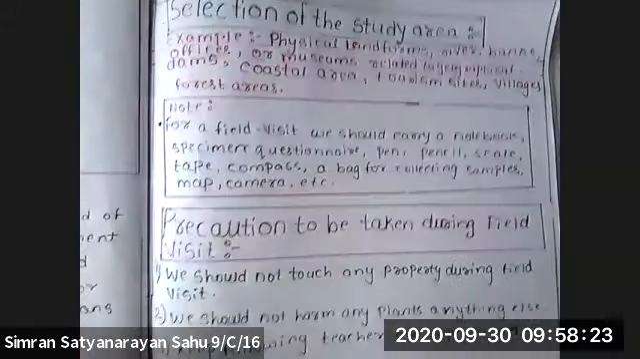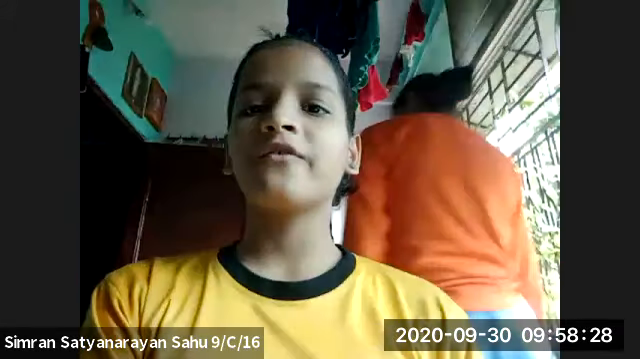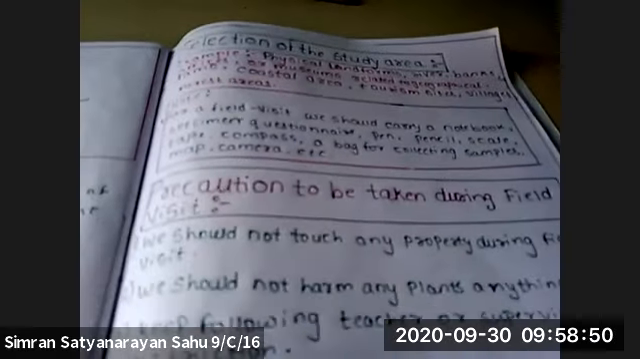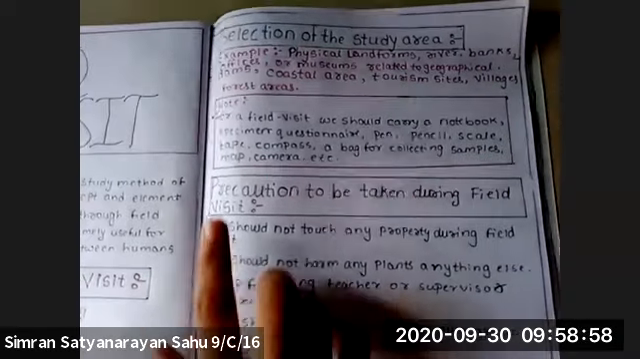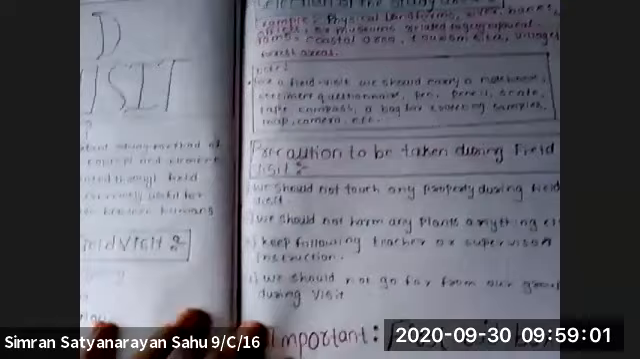Note, for a field visit, we should always carry a pen, pencil, scale, a book to note, a tape to measure the things, a compass to find the places, questionnaires to ask the people, then a camera to take the pictures of the medical herbs or historical places, and maps to find the areas.